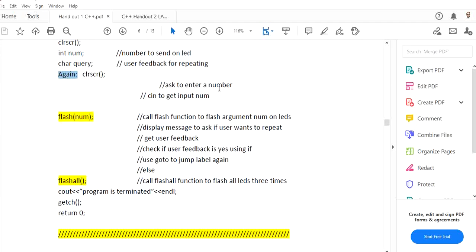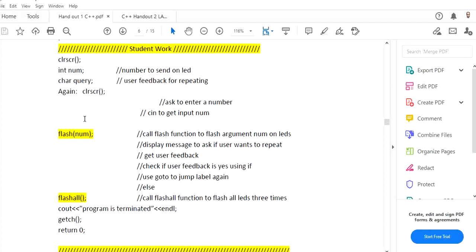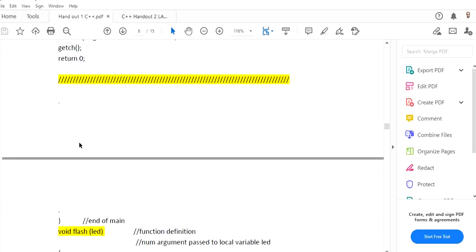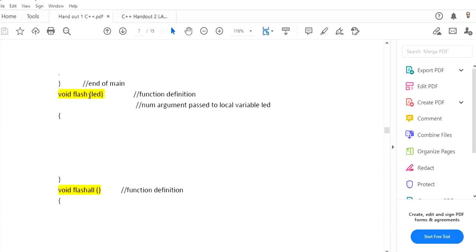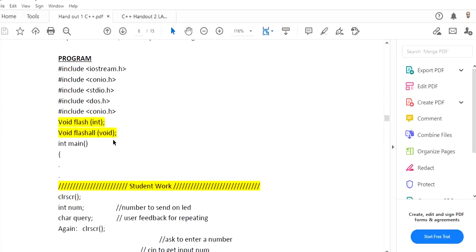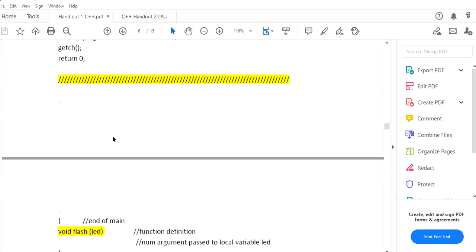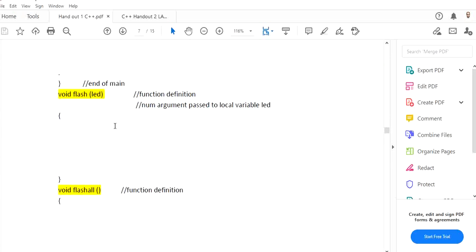So here it will ask to enter the number. You will write the code cin num, first of all a message, enter a number, cin num. Then you will call this one. This num variable will be passed to this function, void flash LED. This is the function definition. We have the function declaration in the beginning, and this is the function definition where we have the actual code.